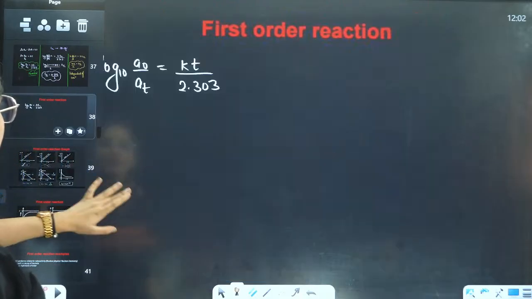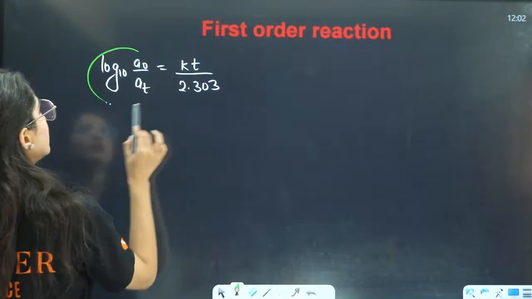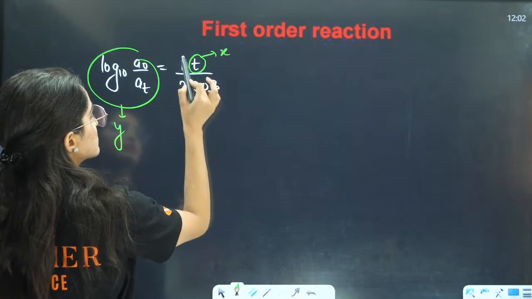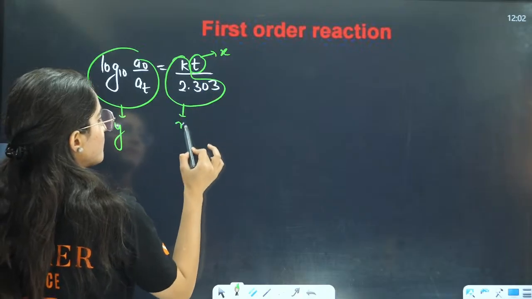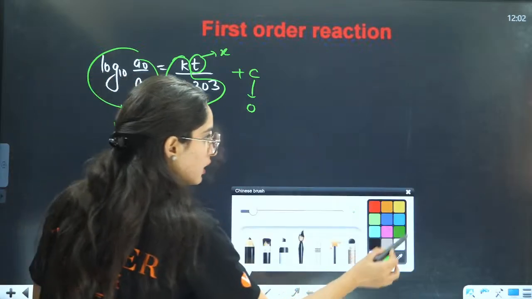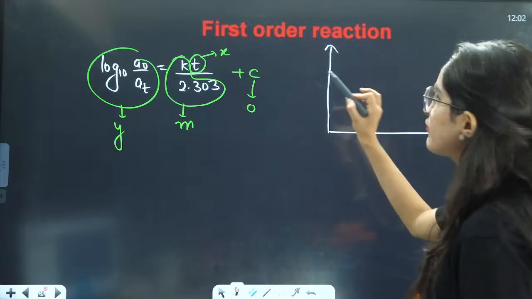So now let us see, if you take this as your Y, this is your X, this will become your mx plus C. C is equals to 0, right? So the graph will be like this.